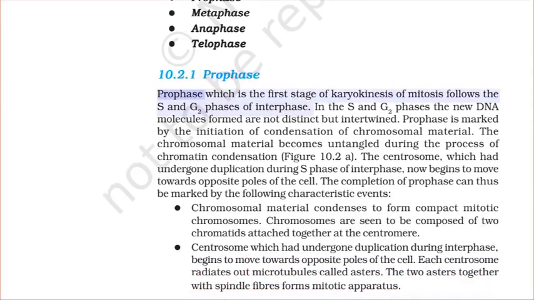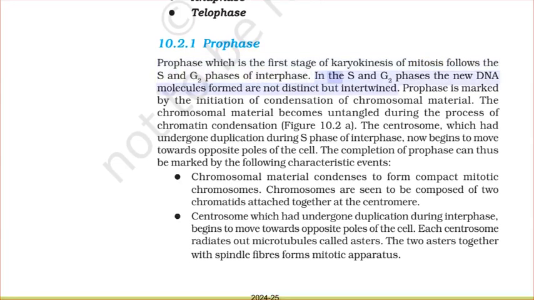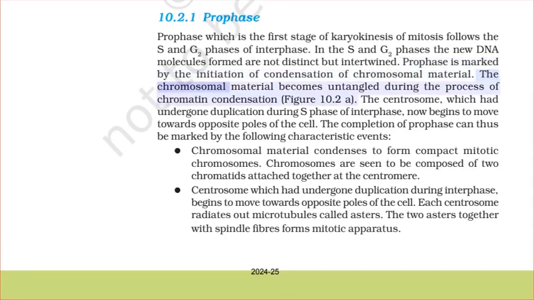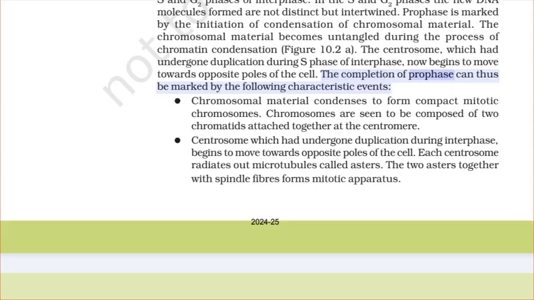10.2.1 Prophase. Prophase, which is the first stage of karyokinesis of mitosis, follows the S and G2 phases of interphase. In the S and G2 phases, the new DNA molecules formed are not distinct, but intertwined. Prophase is marked by the initiation of condensation of chromosomal material. The chromosomal material becomes untangled during the process of chromatin condensation. Figure A. The centrosome, which had undergone duplication during S phase of interphase, now begins to move towards opposite poles of the cell. The completion of prophase can thus be marked by the following characteristic events.